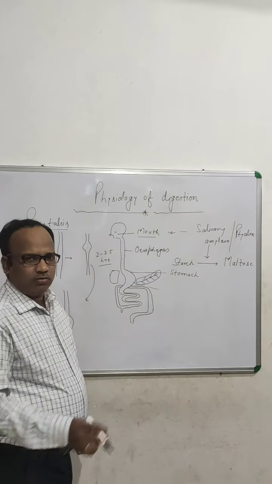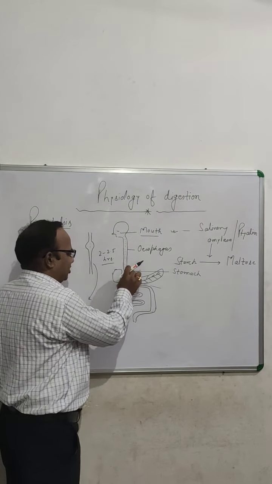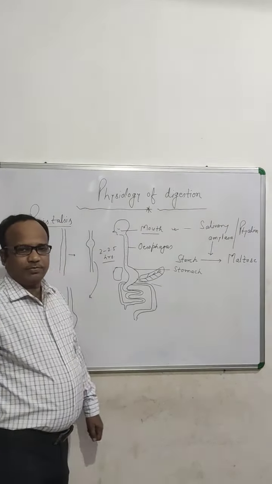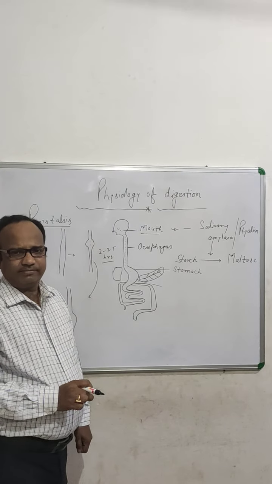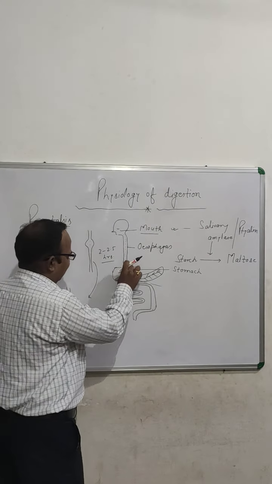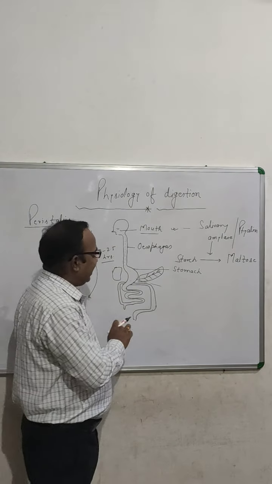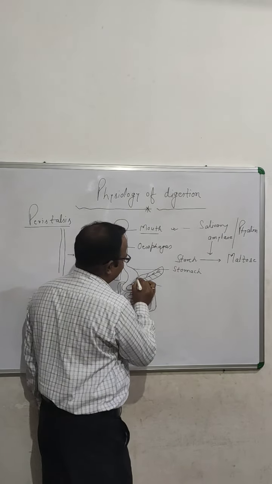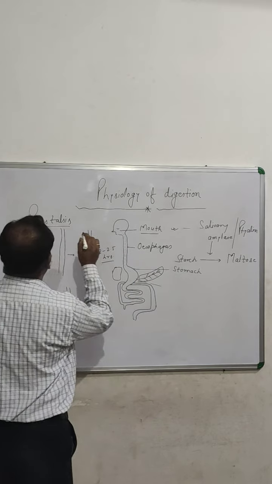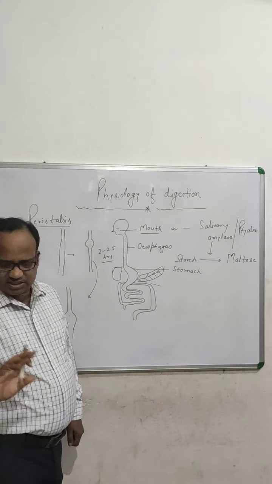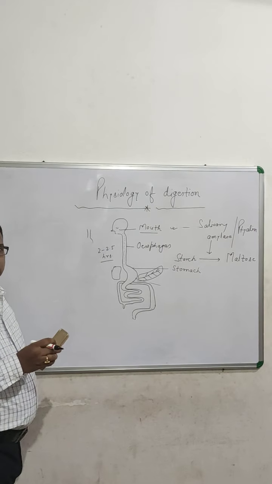And now the second digestion is going to be started here. The walls of the stomach secrete gastric juices.